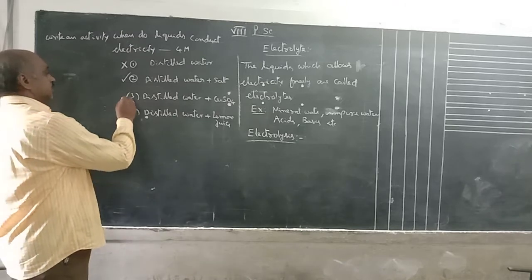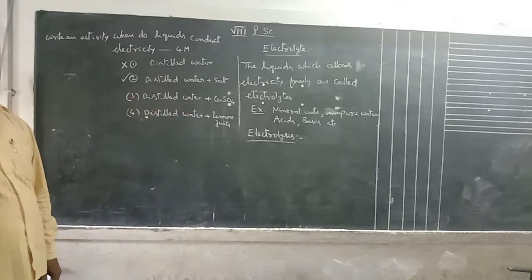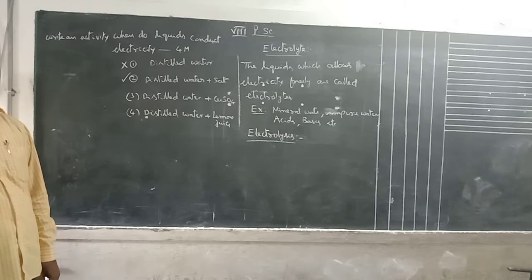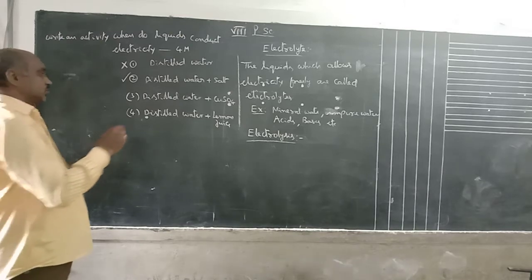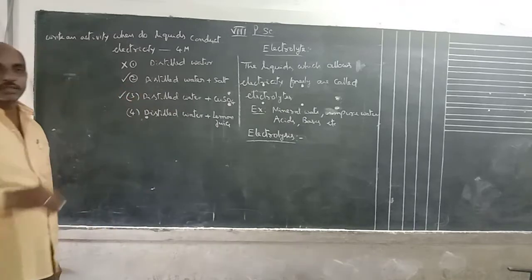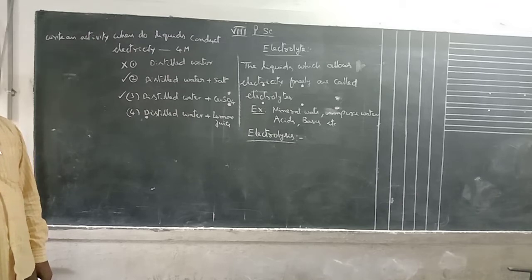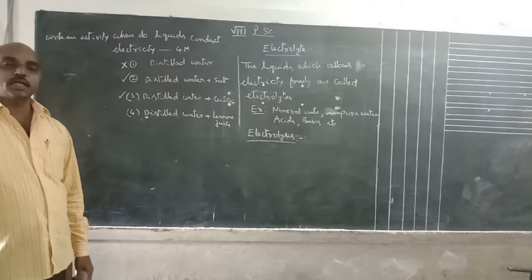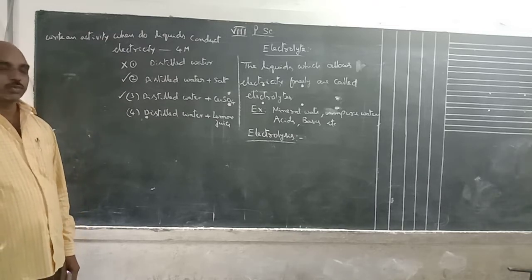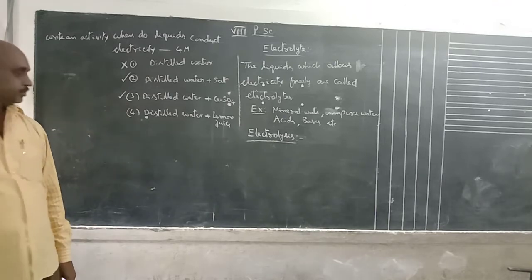Suppose distilled water contains copper sulfate, which is blue in color. Some copper sulfate crystals are dissolved in the distilled water, so a copper sulfate solution is formed. The electrodes are kept inside it and connected with the LED bulb. The LED glows, which means it is a good conductor or electrolyte.